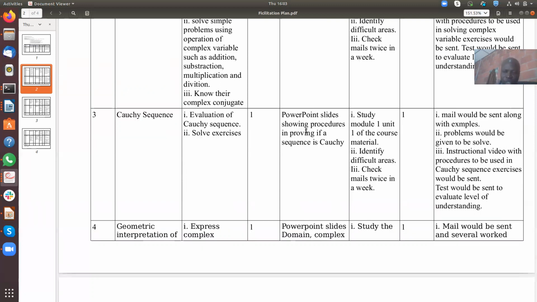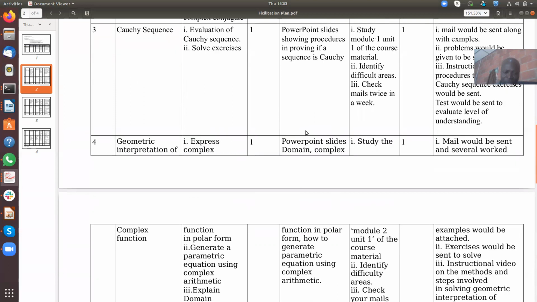In the fourth week, which is the middle of the facilitation, we shall be discussing geometric interpretation of complex functions. In the second week, we introduced what complex functions are. Now let's look at them in geometrical form. The one we discuss in the second week is mainly in polar coordinates, but when we come to geometric interpretation, we see the application in cylindrical coordinates and also in polar coordinate form.